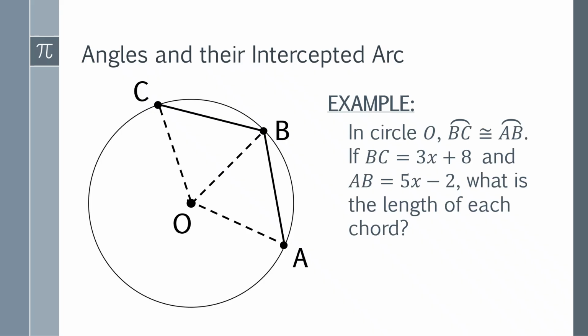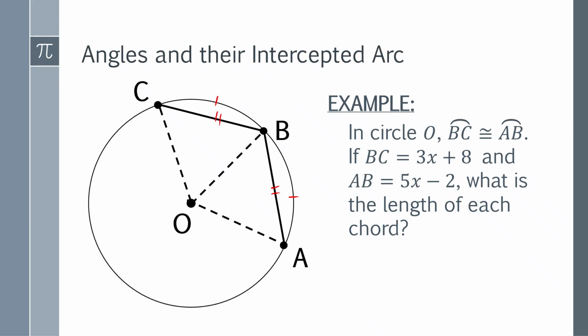Let us have first an example. In circle O, minor arc BC is congruent to arc AB. If BC is 3x plus 8 and AB is 5x minus 2, what is the length of each chord? So remember, in this given problem, it is given that arc BC is congruent to arc AB. Therefore, the chords subtended to these arcs are also congruent.